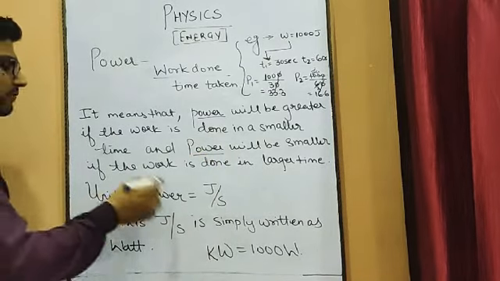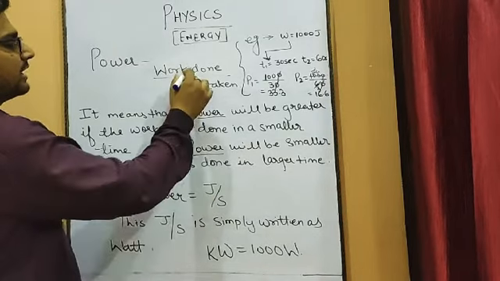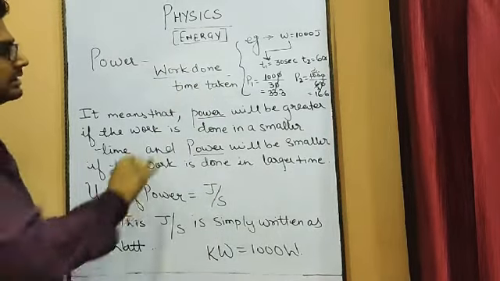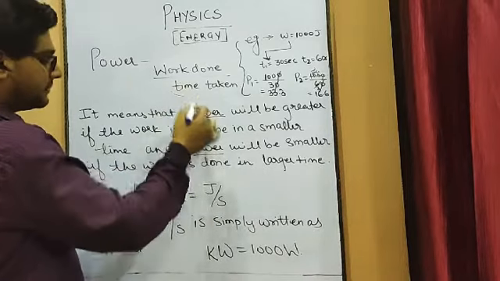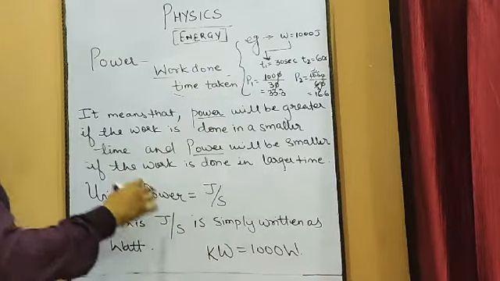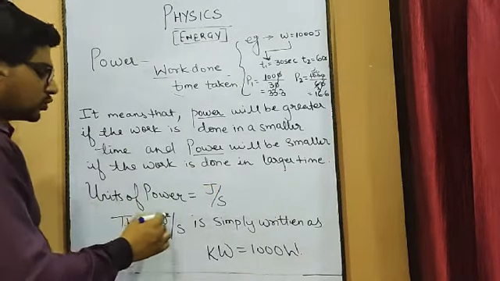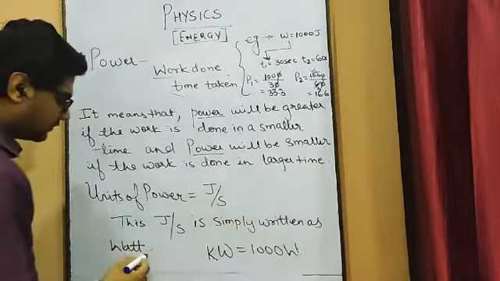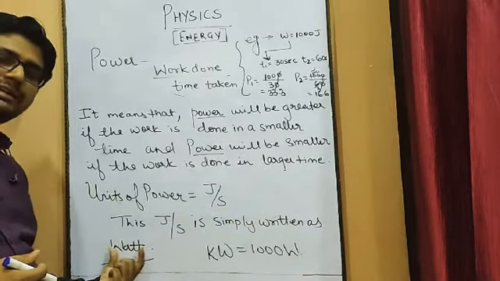Now the unit of power. What is the standard unit of power? We know that the formula of power is work done upon time taken. But what is the unit of work? Joules. And what is the unit of time? Seconds. So the standard unit of power will become joule per second, and this joule per second is simply written as watt. So the unit of power becomes watt.